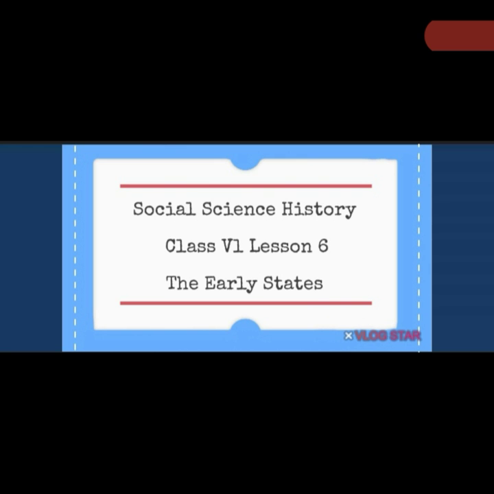Okay, today we are going to study from History Part, the sixth lesson, The Early States. No society can survive without law, order, control and governance. Once a population was established at a place and numbers increased with the passage of time, there was an urgent need to control the people into a social and political order.